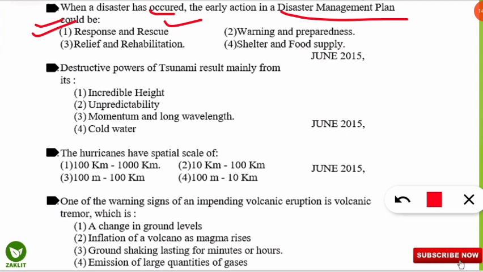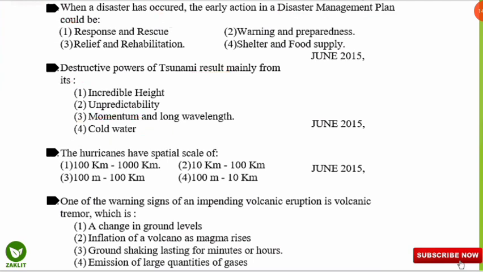The next question is, the destructive power of tsunami result mainly from its what? Whether from its height, unpredictability, momentum, and long wavelength, or the cold water in the tsunami. So here the correct option will be due to the momentum and long wavelength of the sea waves, the tsunami's destructive power are more. So it is mainly due to momentum and long wavelength.